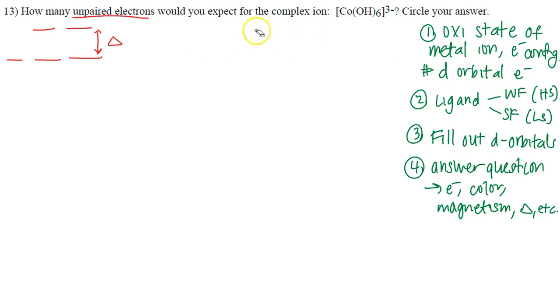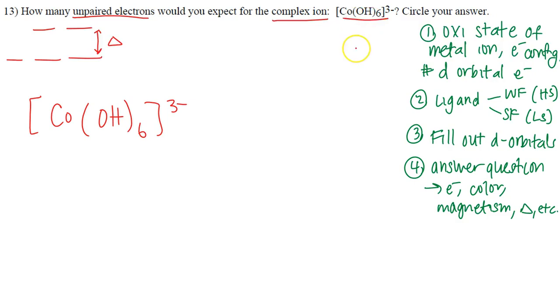So they're asking for unpaired electrons. They're asking for unpaired electrons in the d orbital of some transition metal. How many unpaired electrons would you expect from the complex ion? Now, let me rewrite it. Co(OH)6 3-. And they told us to circle our answer.